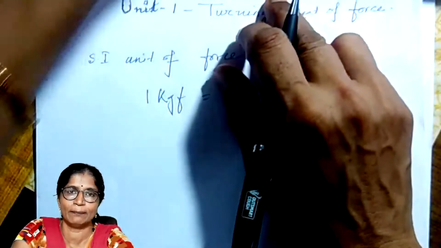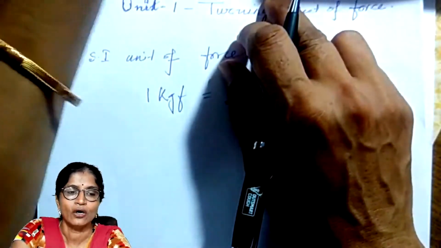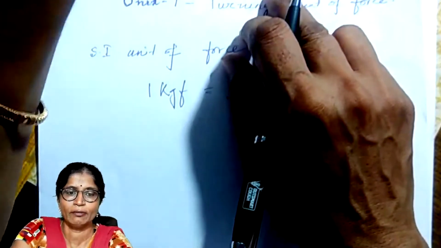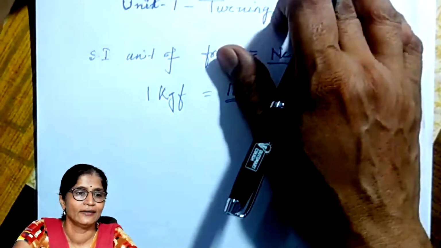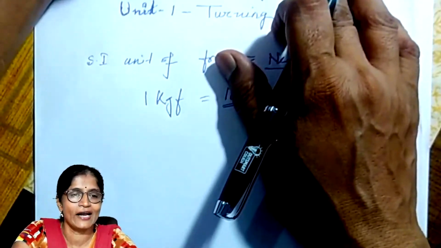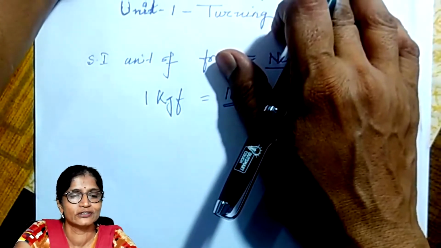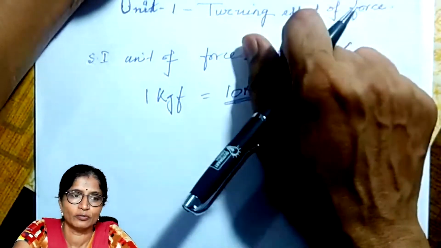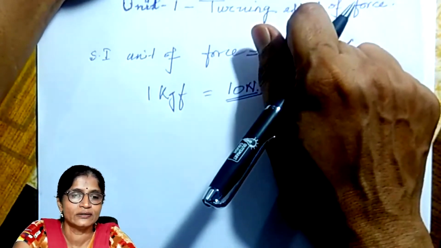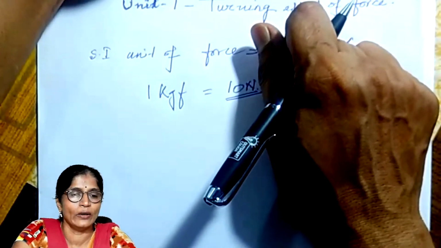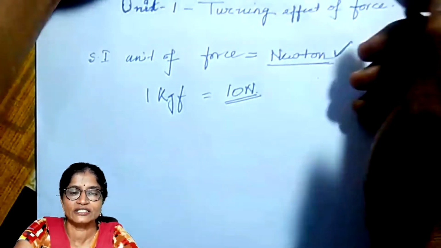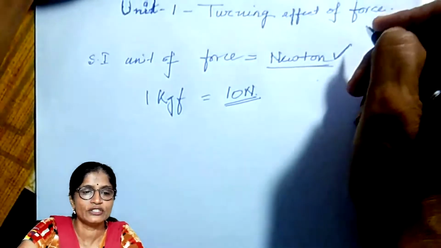Whenever a force is applied on a rigid body, and when it is acted upon by a force, then it has two types of motion. One is when force acts on a stationary rigid body which is free to move.